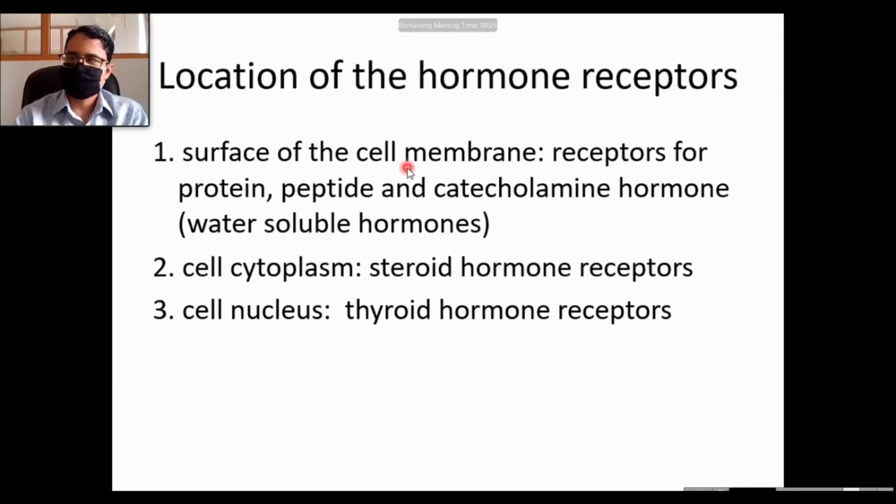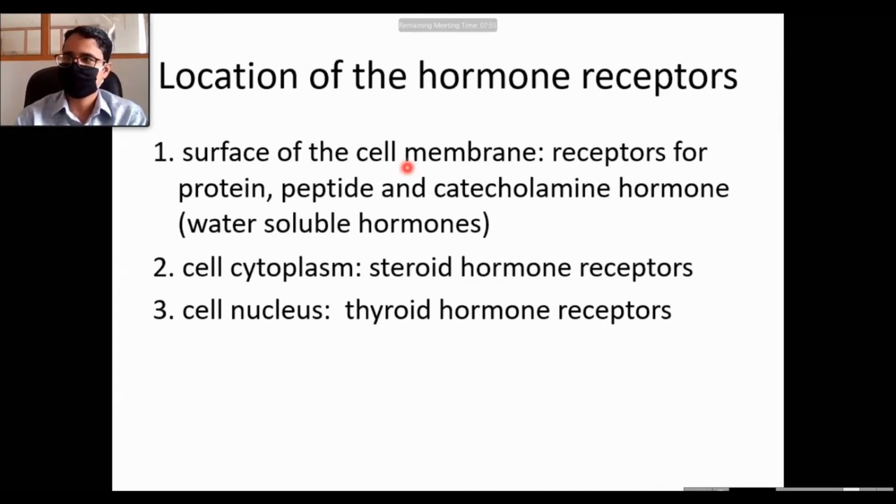The water-soluble hormones cannot cross the cell membrane easily because the cell membrane consists of lipids, a phospholipid bilayer, and proteins. But area-wise, most of the area is composed of the phospholipids. By weight, proteins and lipids are almost equal, proteins even greater.